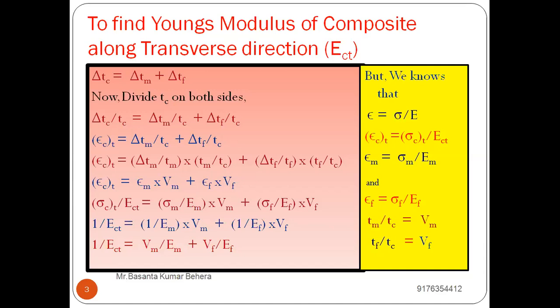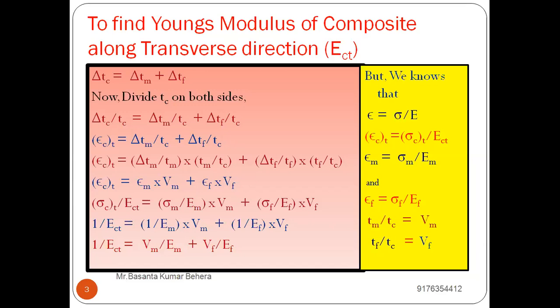But change in thickness by thickness is equal to strain, that is, strain along the transverse direction. Like change in length by length is the strain along longitudinal direction, in a similar way change in thickness by thickness is the strain induced in the material along the transverse direction. So on the left hand side, in place of delta Tc by Tc, we can write epsilon c along transverse direction. That is equal to delta Tm by Tc plus delta Tf by Tc.